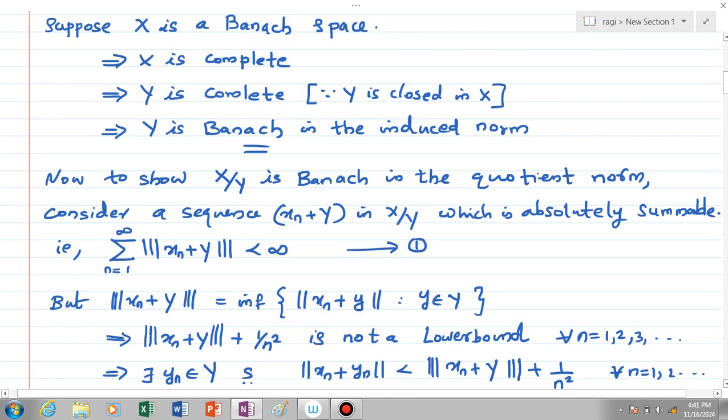We have the sequence xn plus Y is absolutely summable, which means summation 1 to infinity triple norm of xn plus Y is less than infinity. Let it be equation number 1.